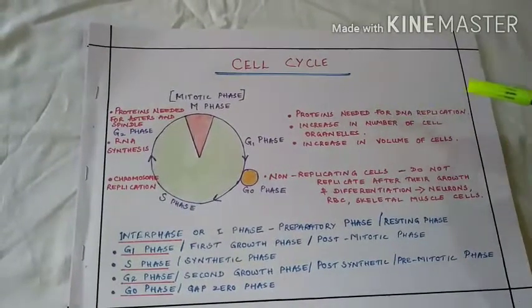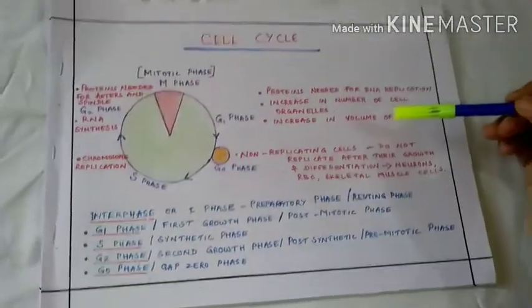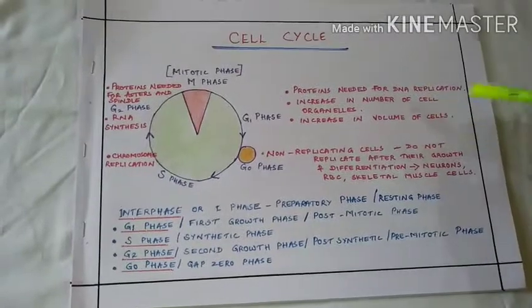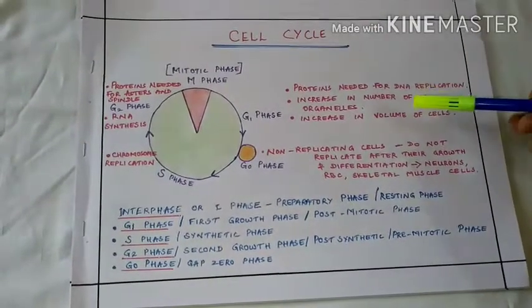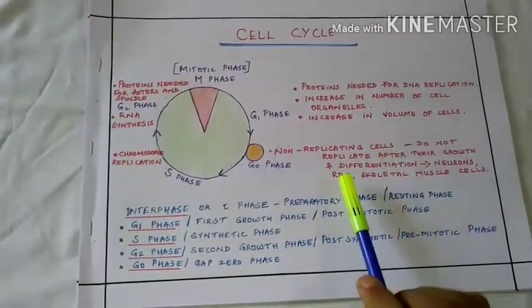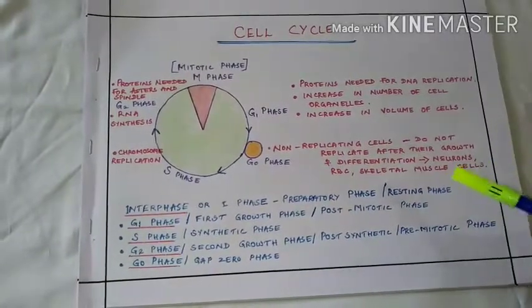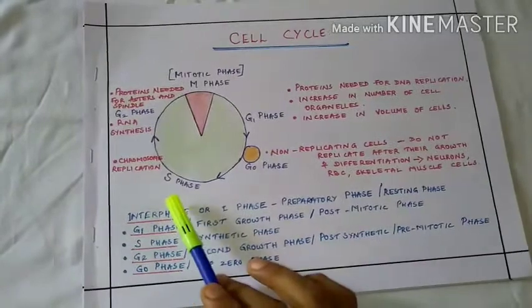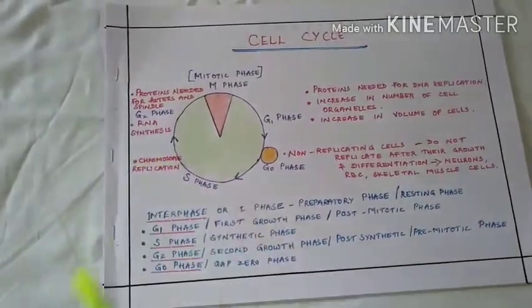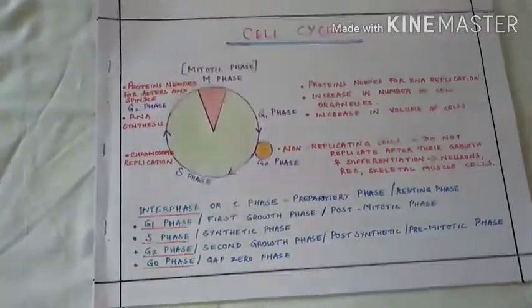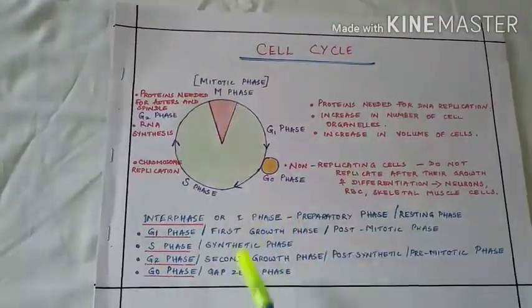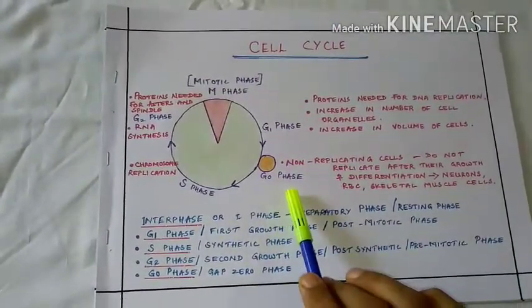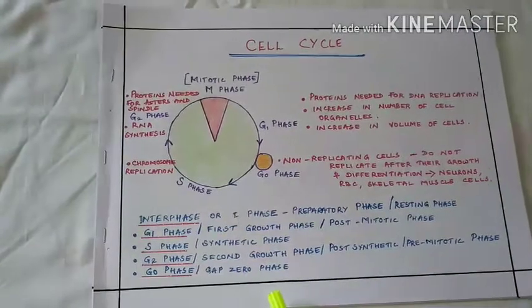There is also an increase in the number of cell organelles and an increase in the volume of the cell. If the cell is non-replicating, for example neurons, RBCs, skeletal muscles, it will not move through the S phase, the G2 phase and the M phase or the mitotic phase. From the G1 phase, it directly enters the G0 or the gap 0 phase.